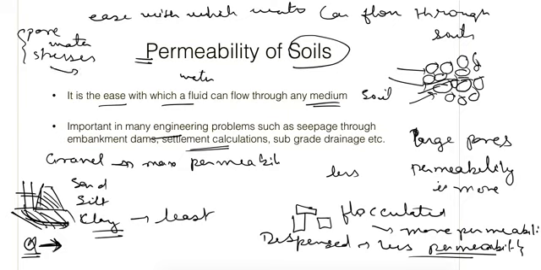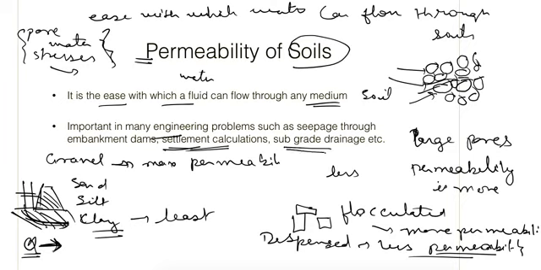Pore water will go out with time, and how much time it will take for the pore water to go out depends upon the permeability. If permeability is more, then the pore water will go out in less time, and if permeability is less, then the pore water will take a lot of time. Depending upon that, settlement will take place. So if we know the permeability, we can correlate the results with the settlements.